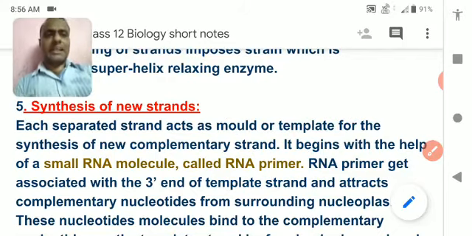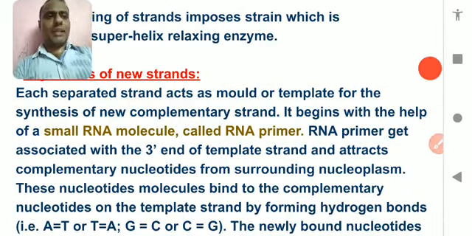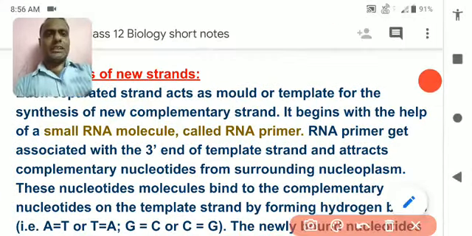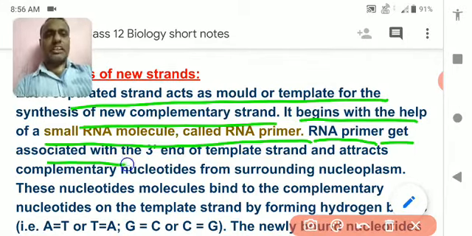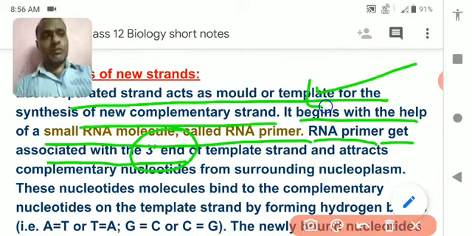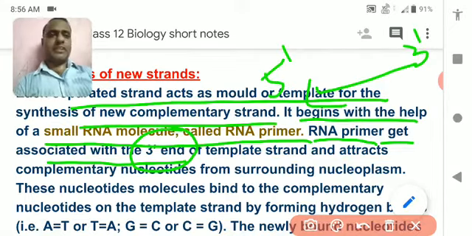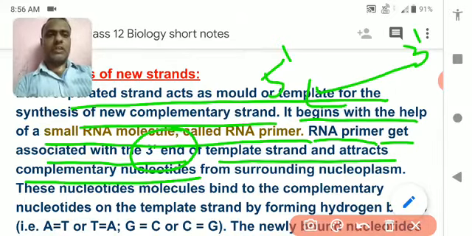Each separated strand acts as a mold or template for the synthesis of a new complementary strand. It begins with the help of a small RNA primer. The RNA primer gets associated with the 3' end. Yes, it moves from 3' to 5'. If this side is 3', this side would be 5'. So it forms from 3' to 5'. Understood? And helps in the formation of complementary nucleotides from the surrounding nucleoplasm.